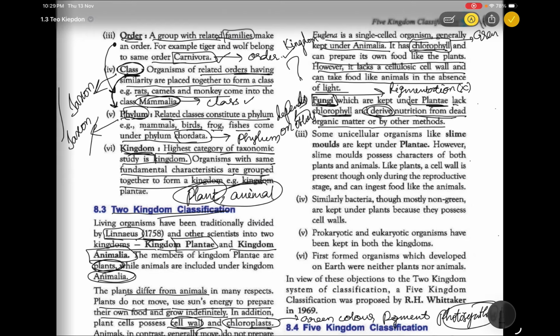And some unicellular organisms like slime molds are kept under Plantae. However, slime molds possess characters of both plants and animals. Like plants, it has a cell wall. It's really has a cell wall, present only during the reproductive stage, and can ingest food like animals. So it has a cell wall at the reproductive stage, but it can also digest food like animals. So we could not place the slime molds in either the Plantae or the Animalia.